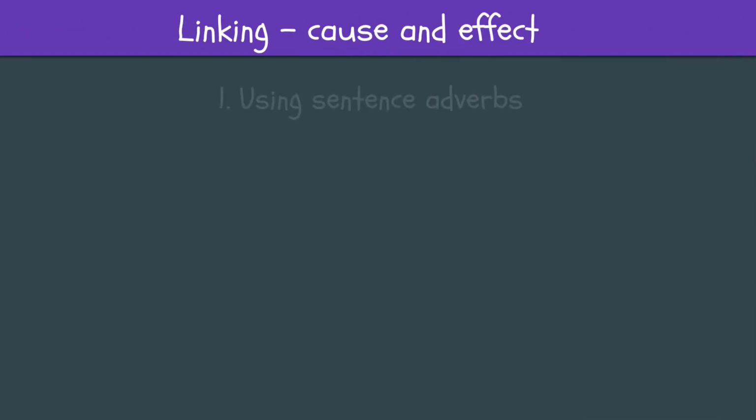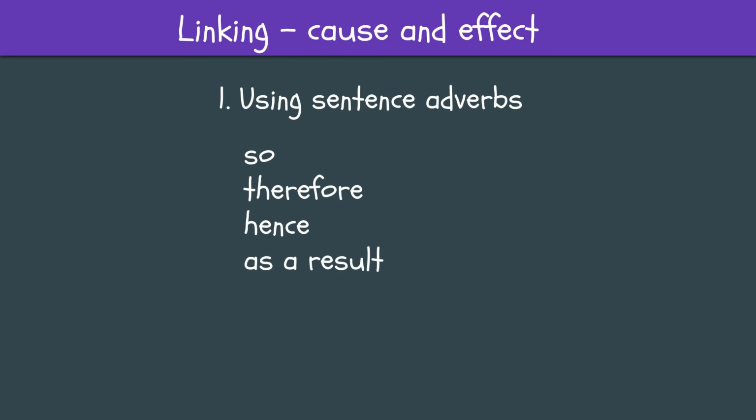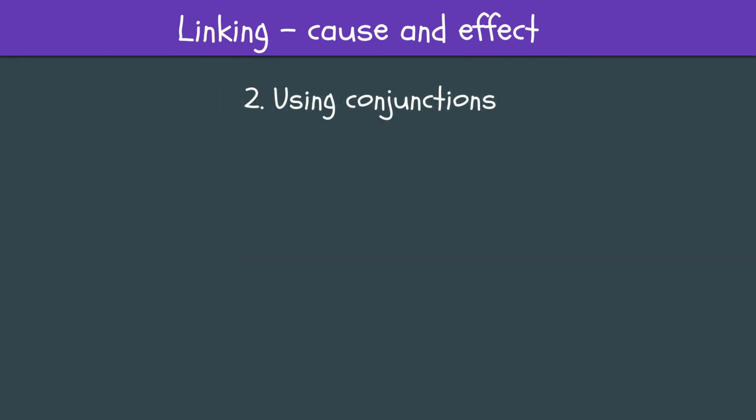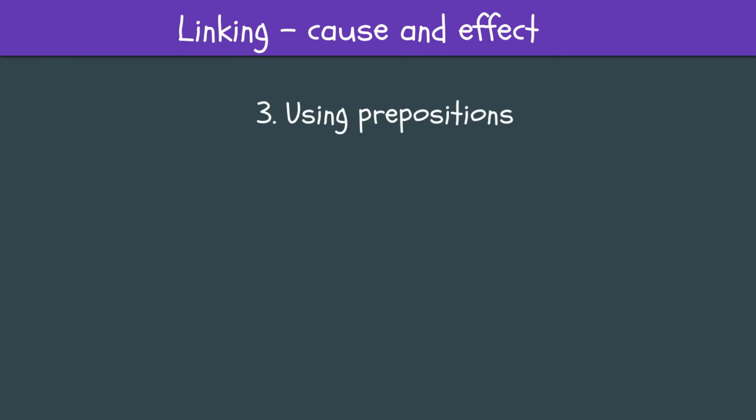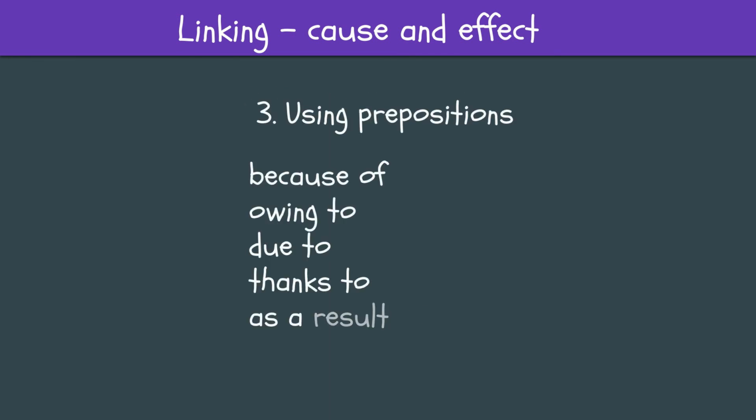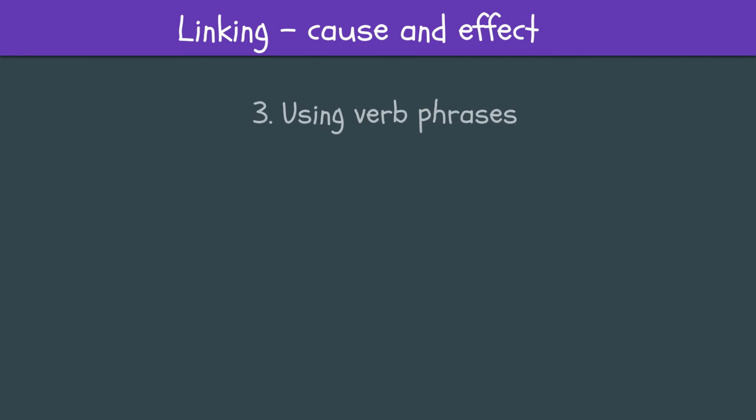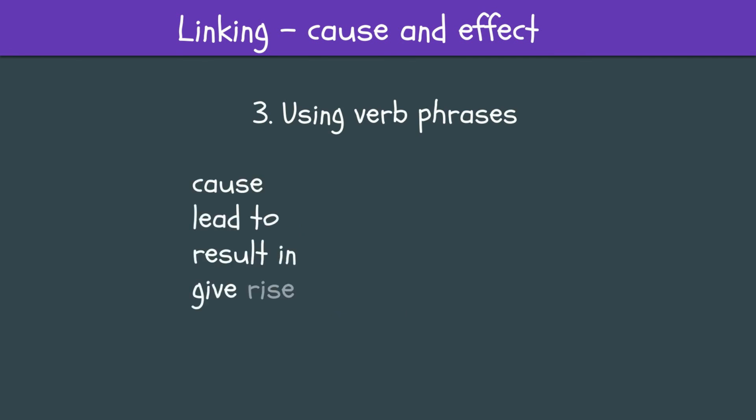To talk about causes and effects or consequences, we can use a variety of sentence adverbs, such as so, therefore, hence, or as a result. We can use conjunctions like because, as, or since, or prepositions like because of, due to, owing to, thanks to, or as a result of. We also use verb phrases like cause, lead to, result in, give rise to, or its converse, arise or stem from.